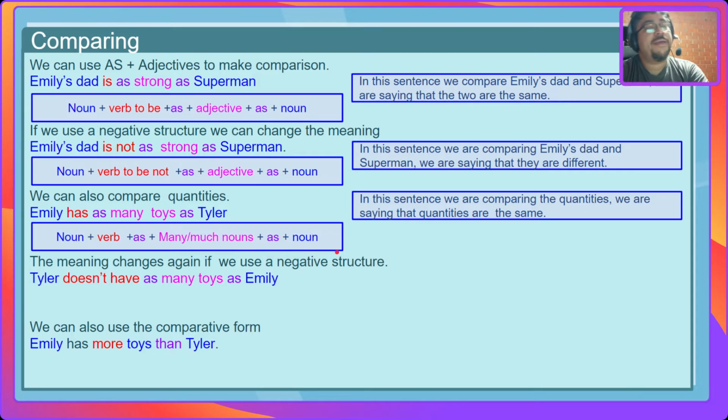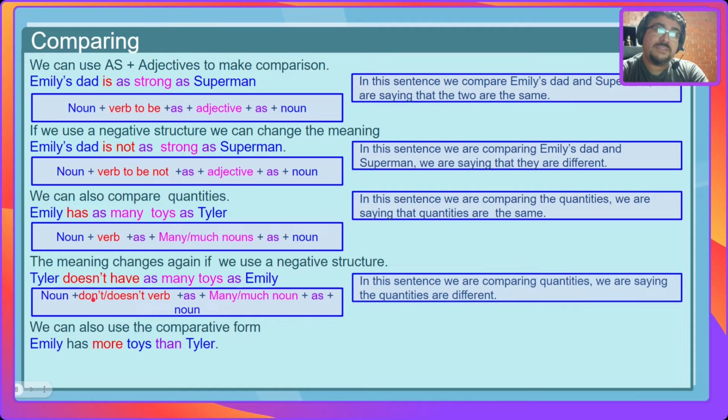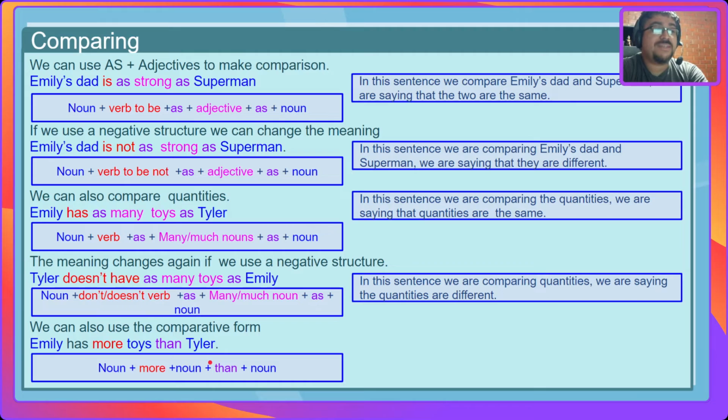Yes? If we change it into the negative, we're going to use noun, don't or doesn't, the verb, as, many or much, noun, as, noun, and we're going to say that the quantities are different. Tyler doesn't have as many toys as Emily. The last form of comparison that we have is that we can also use the comparative form. For example, Emily has more toys than Tyler. We're saying that Emily's quantity of toys is bigger than the one that Tyler has, right?